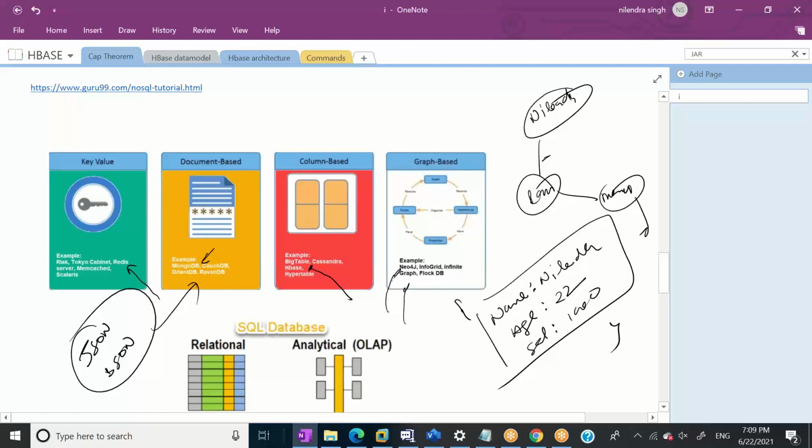So people can ask you these questions: what is a column database? Column-based is Cassandra and HBase. Document-based is MongoDB, maybe CouchDB. Key value is Redis and Memcached. These are the two most popular ones. The graph is Neo4j or a graph database.